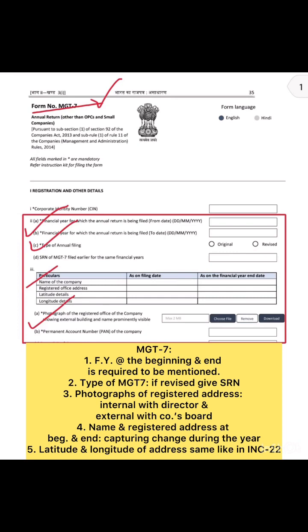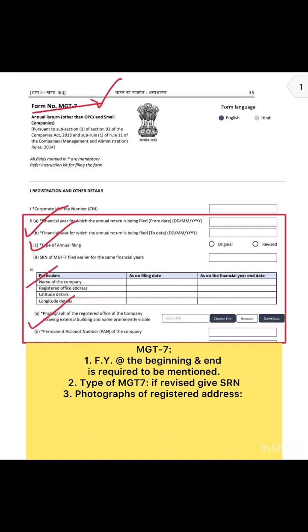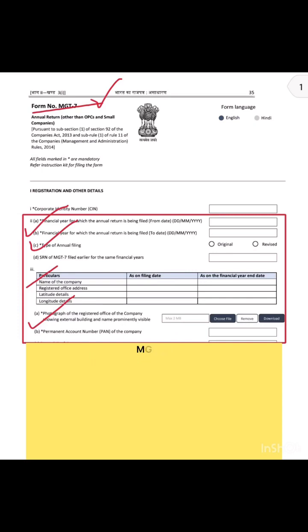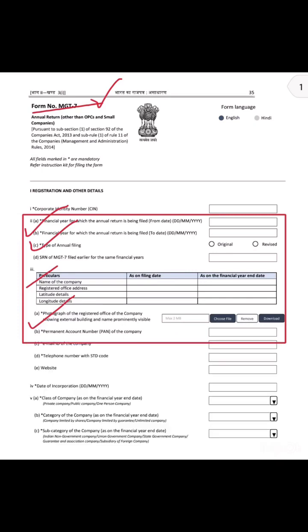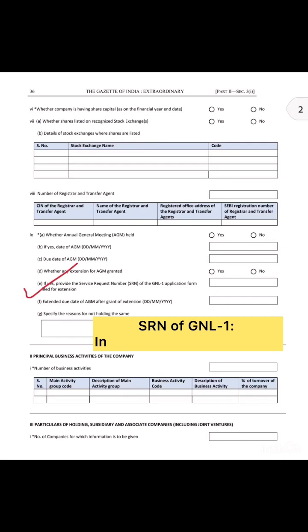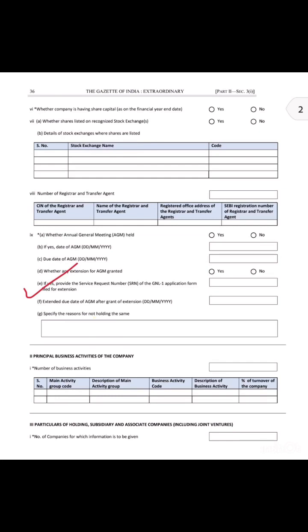Thereafter, details such as name and registered office of the company at the beginning and at the end is to be mentioned, capturing any changes made during the year. Further, longitude, latitude, and external internal photograph of the registered office has to be mentioned. In page number 2, in case of extension of AGM, SRN of filed GNL1 form is required to be filled.